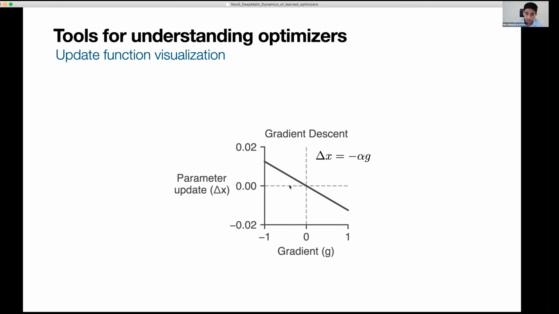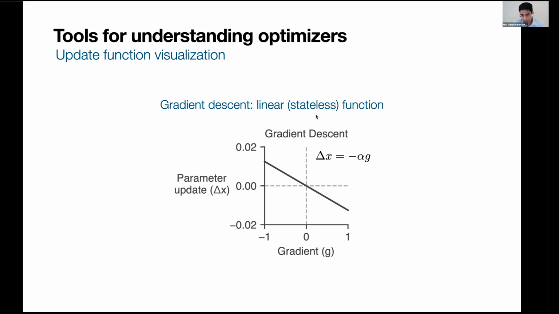So for gradient descent, again, it's very simple: a linear function with negative slope. But gradient descent is simple in particular because it's a stateless optimizer. There's no additional state in gradient descent. Things get a little more complicated when we start to think about stateful optimizers. The simplest one to think about is something like the momentum algorithm.